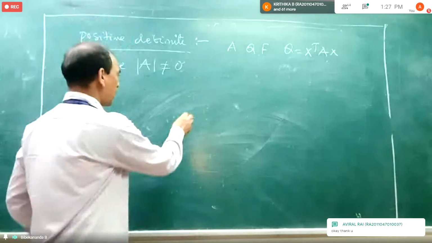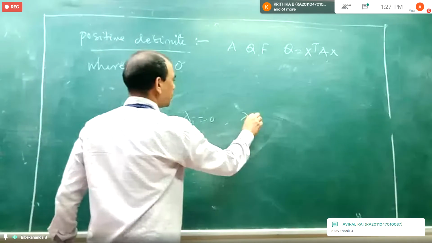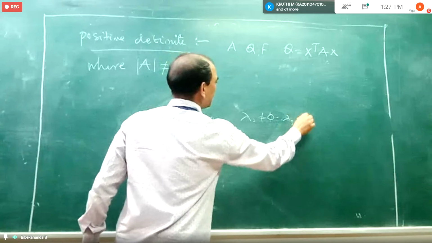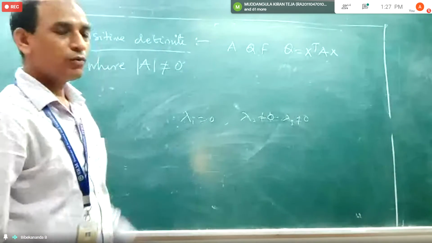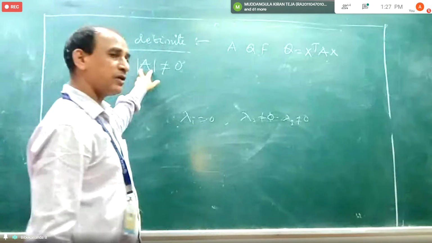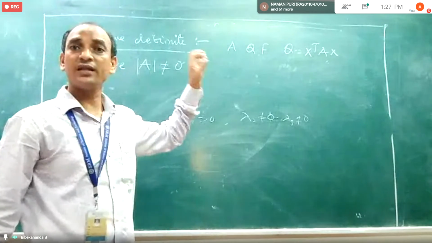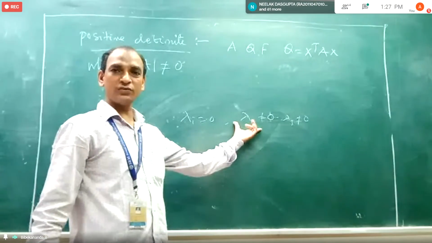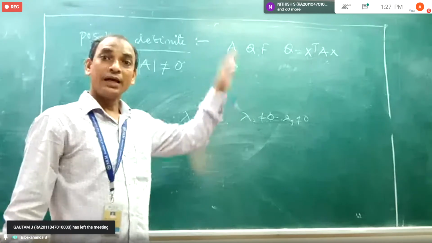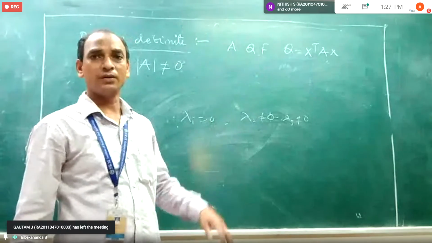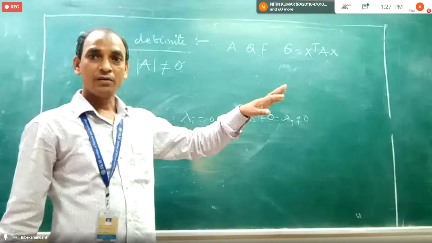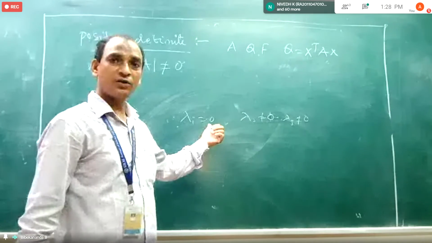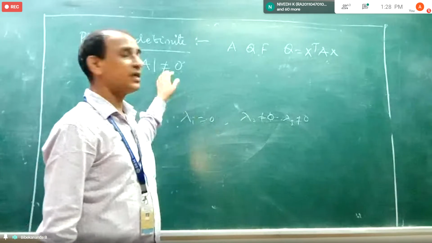If I consider one of the eigenvalues 0 and the other two non-zero, then if you take the determinant of this matrix, surely the determinant will be 0. Even if two eigenvalues are 0, the determinant will still be 0. At least one being 0 means the determinant will be 0. If there are no 0 eigenvalues, then we cannot say the determinant will be 0.